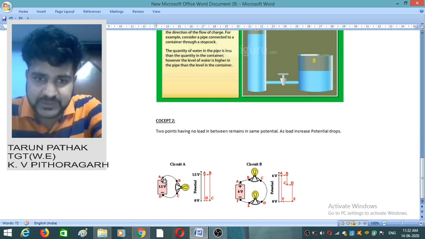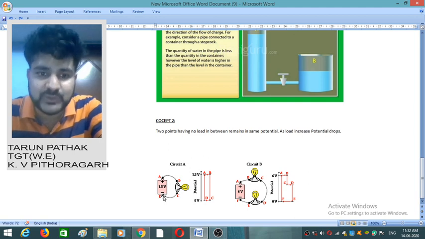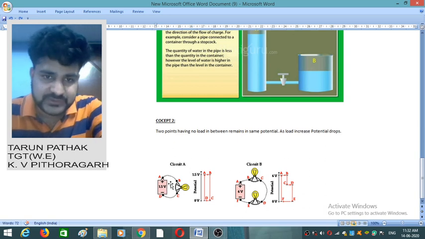If the potential at point A is 4 volt, then the potential at point D will be 2.5 volt. Then only the difference will come 1.5 volt. Similarly, if the potential at point A is 8.5 volt, then the potential at point D will be 7 volt. It means the difference between the potential of point A and point D will be 1.5 volt. So this is all about the battery.